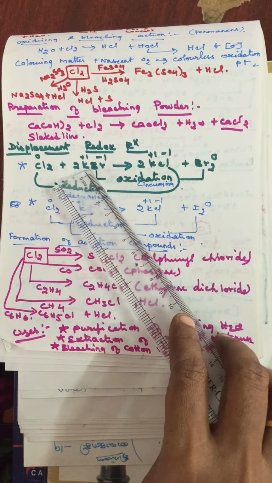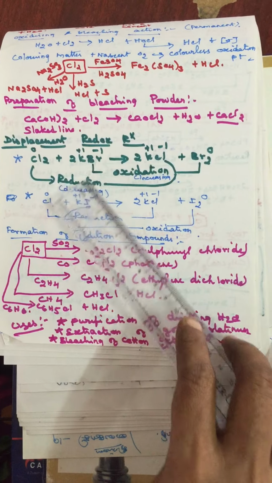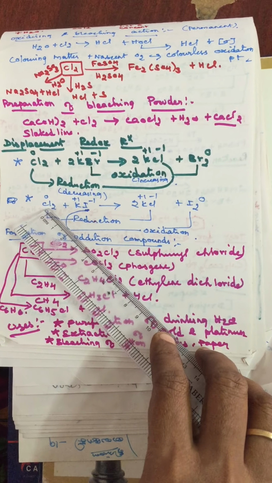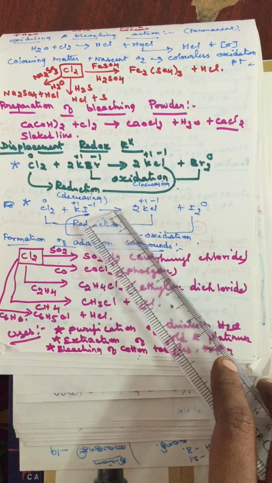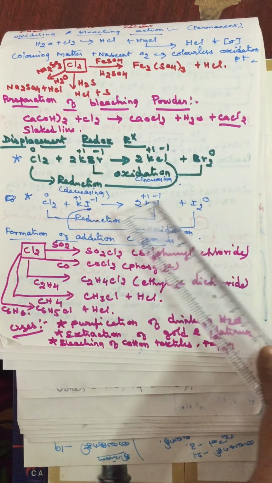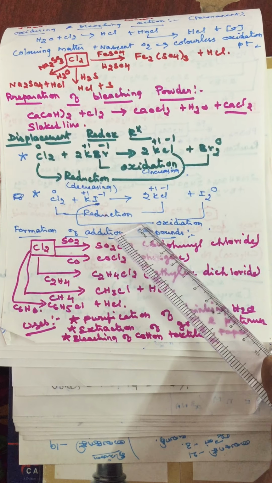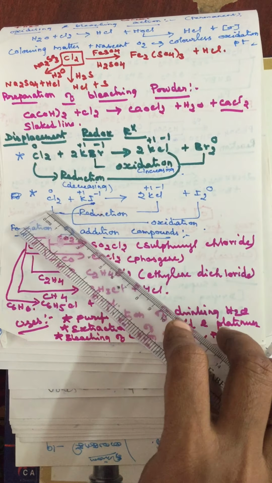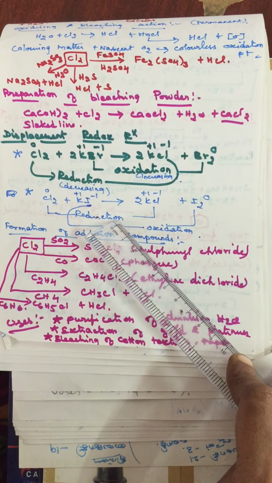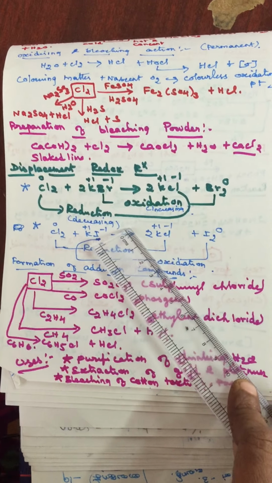Next, one more example is also given. Instead of potassium bromide, potassium iodide is given. In the same way, you have to mention the oxidation numbers of potassium iodide and chlorine, where chlorine's oxidation state is 0. During the displacement reaction, chlorine converts into potassium chloride, and potassium iodide converts into iodine. So between the iodide ion and iodine, oxidation takes place, since the oxidation number increases. Between chlorine and chloride, reduction takes place, since the oxidation number decreases. Okay, these two reactions are very, very important.